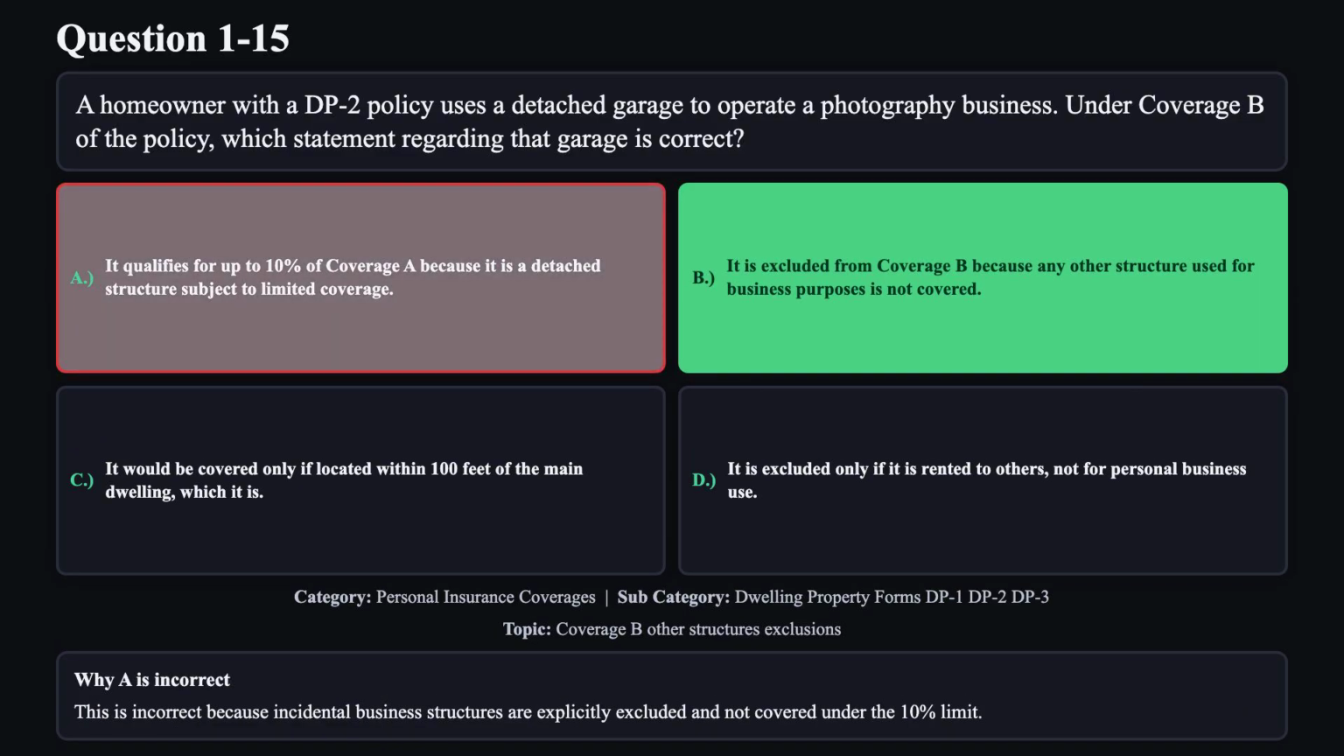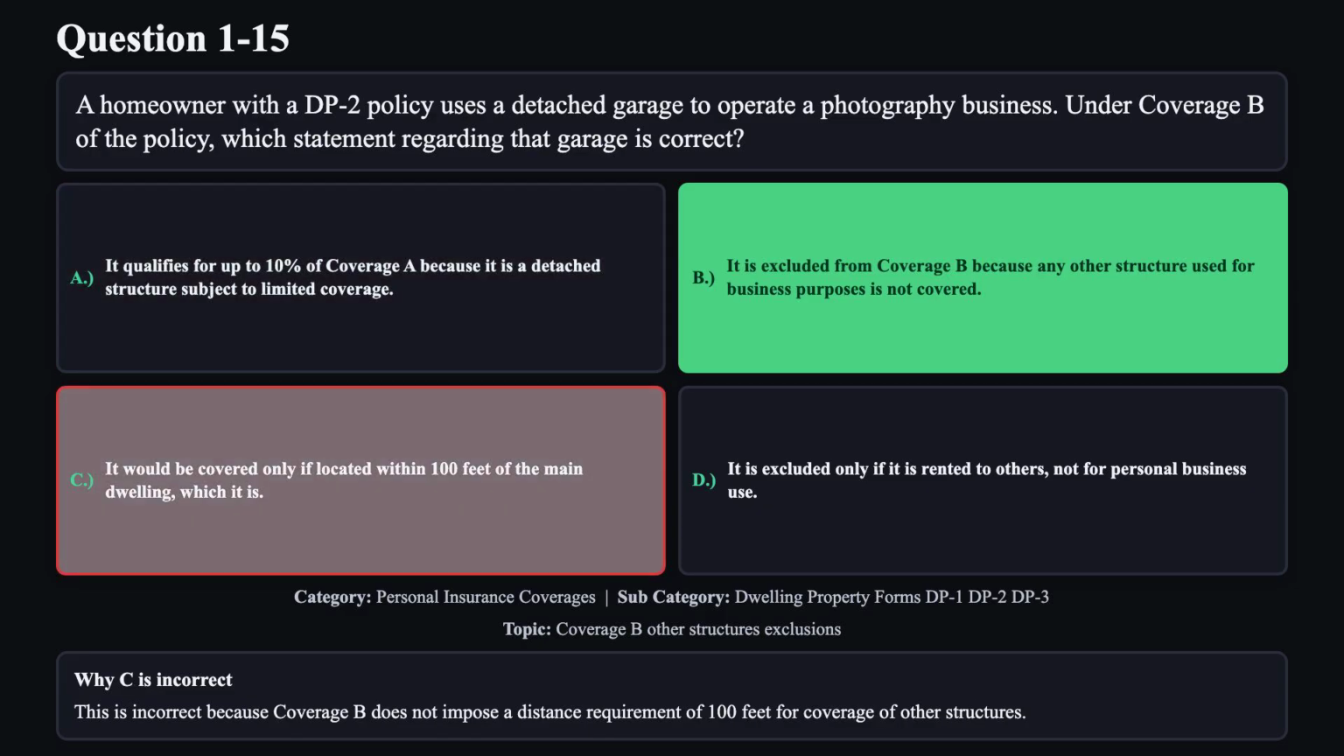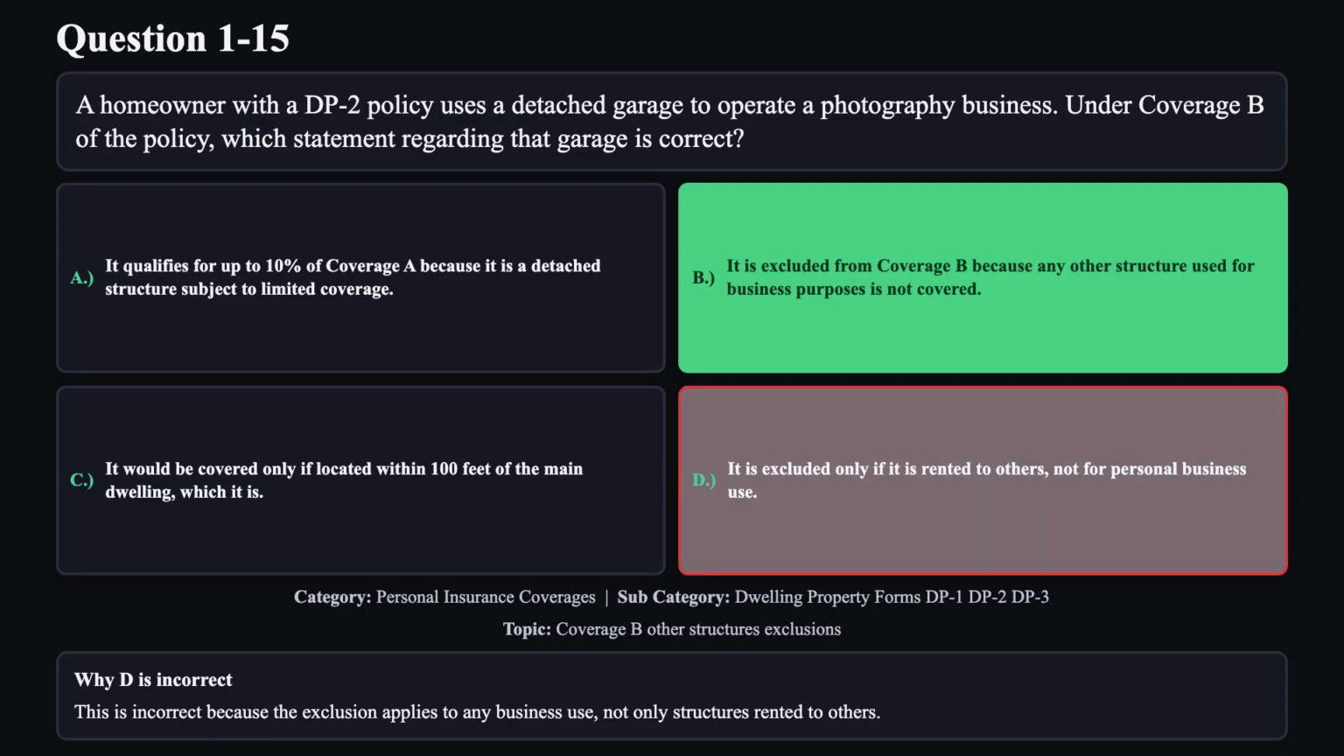Reason A is not correct. This is incorrect because incidental business structures are explicitly excluded and not covered under the 10% limit. Reason C is not correct. This is incorrect because Coverage B does not impose a distance requirement of 100 feet for coverage of other structures. Reason D is not correct. This is incorrect because the exclusion applies to any business use, not only structures rented to others.